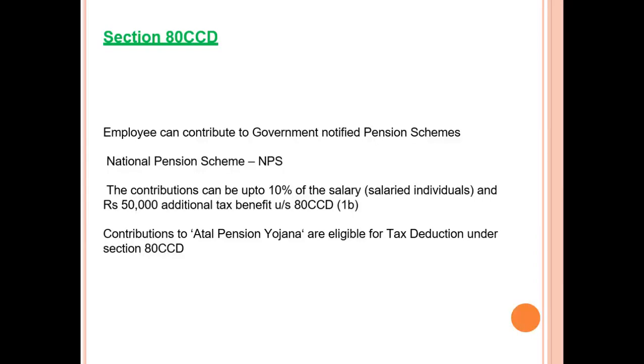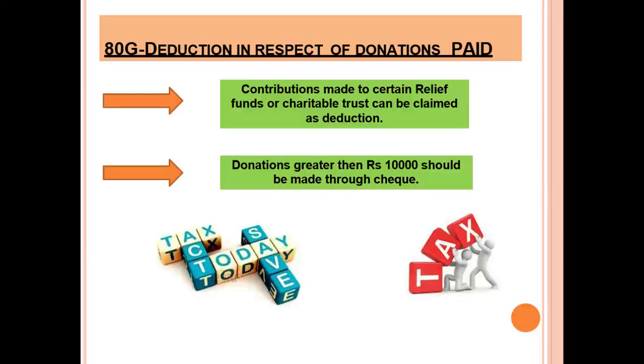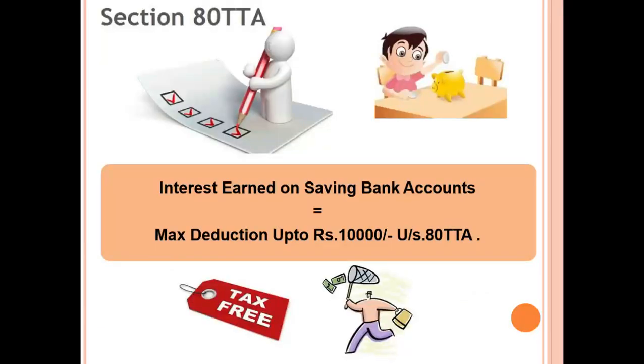So apart from 1.5 lakh standard deduction, you can get 50,000 more deduction if you have invested in National Pension Scheme. 80G, in respect of donations made. 80TTA, this is the most important thing which I believe most of us would not be knowing.